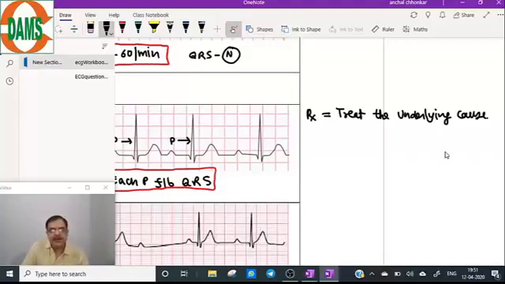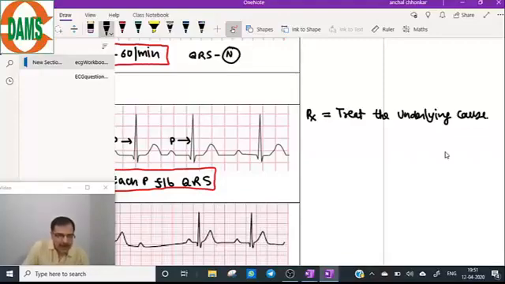Drug intake, withdraw that drug. That will be the treatment of the underlying disorder. Heart rate in this ECG can be normal also.